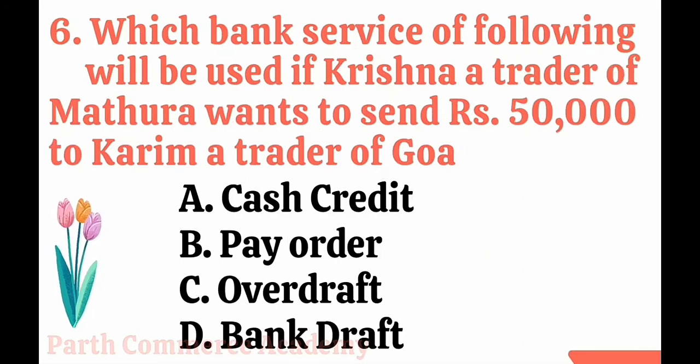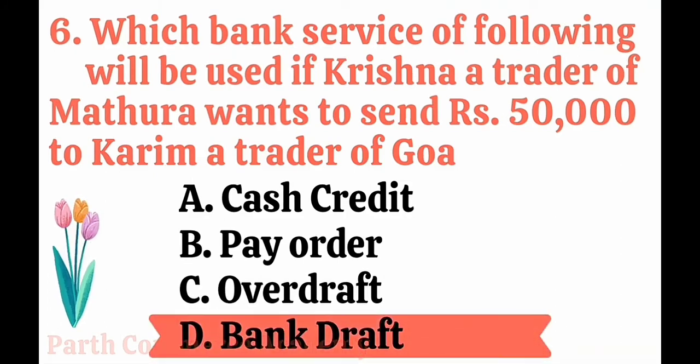Next is, which bank service of following will you use if Krishna, a trader of Mathura, wants to send rupees 50,000 to Karim, a trader of Goa? Options are like this: cash credit, pay order, overdraft, and bank draft. Alright, there are many options of sending money from Mathura to Goa, but here we have to select out of four. So here cash credit is not, pay order is not, overdraft is not. The correct answer is option D, bank draft, which is also known as demand draft.